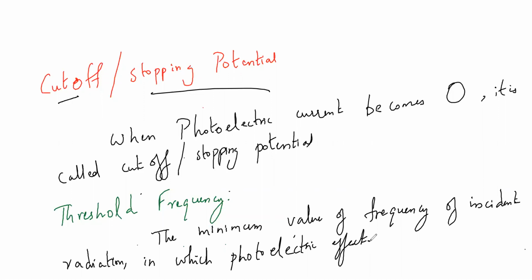How many of you did not understand this definition? Did not understand this definition of threshold frequency? The minimum value of frequency of incident radiation at which the photoelectric effect stops.